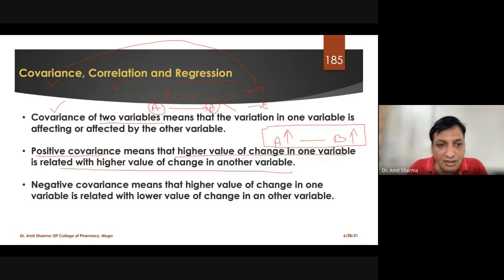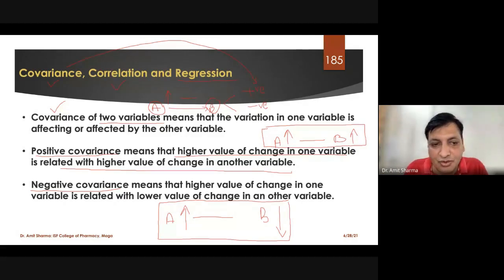Now what does negative mean? It means the value of a is increasing, which leads to a decrease in the value of b. That kind of relationship, if we find it in stats, we call a negative covariance. So from the definition point of view, what we have to remember is that covariance means variation in one variable is affecting or affected by the other variable, either in terms of positive or in terms of negative.